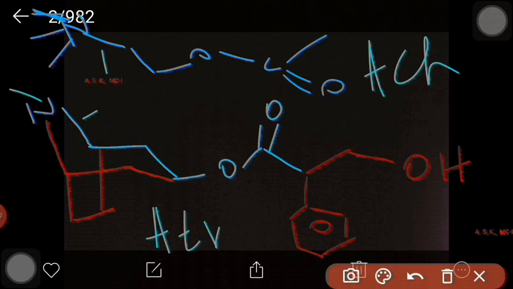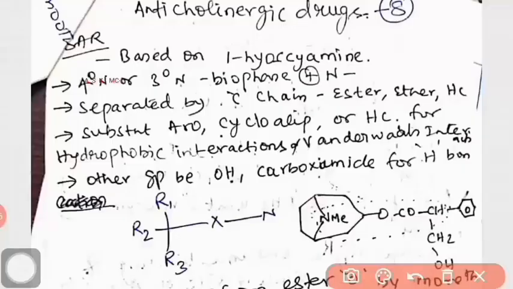It is COCH3 in acetylcholine, and atropine has OCO. See this OCO in acetylcholine, and the nitrogen and all those things. See the similarity as per the stereochemical nature. That brings about the antagonistic property of atropine. This is the SAR.